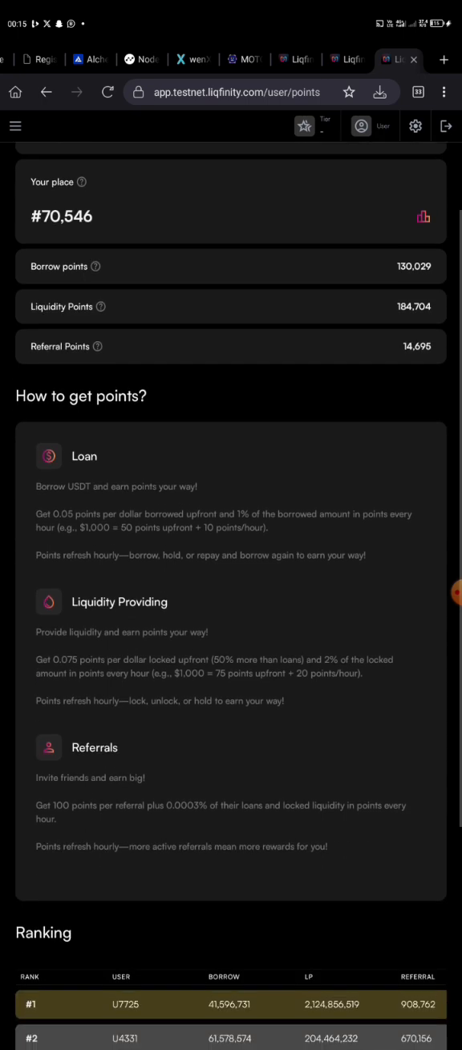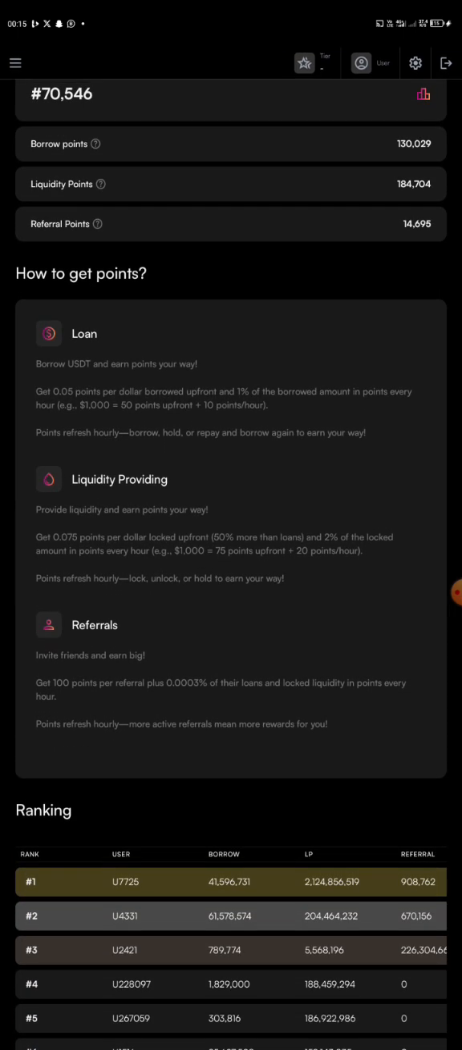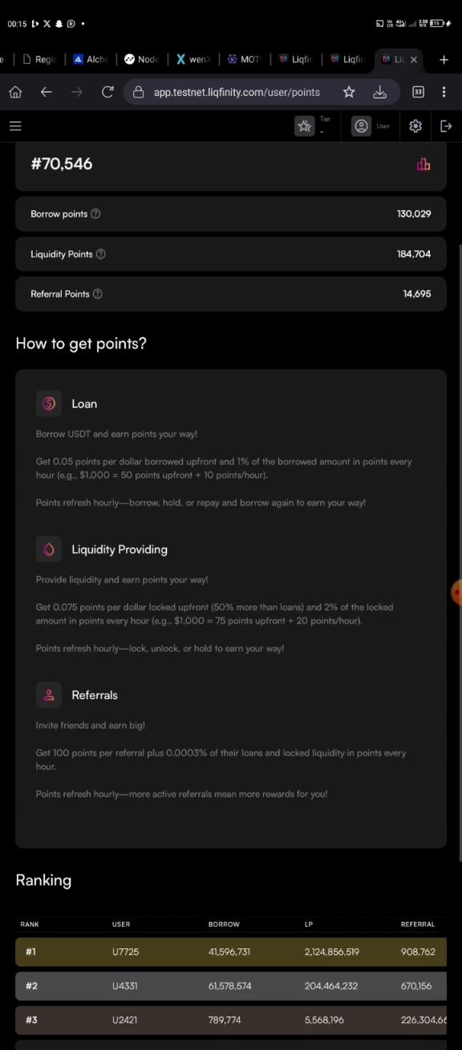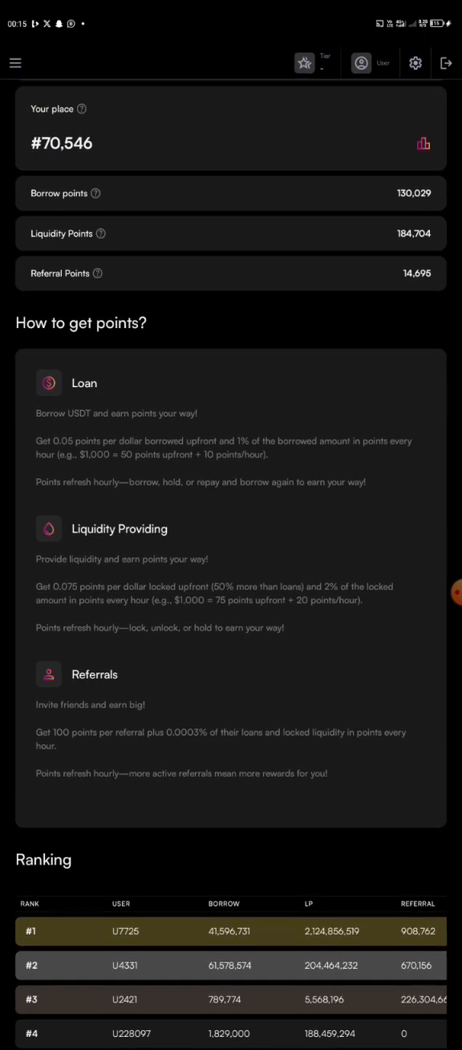Now I want you to read something here. They said, for the loan, borrow USDT and earn points your way. Get 0.05 points per dollar borrowed upfront, plus $1 of the borrowed amount in points every hour. This is calculated every hour. And I also want to share something with you guys.